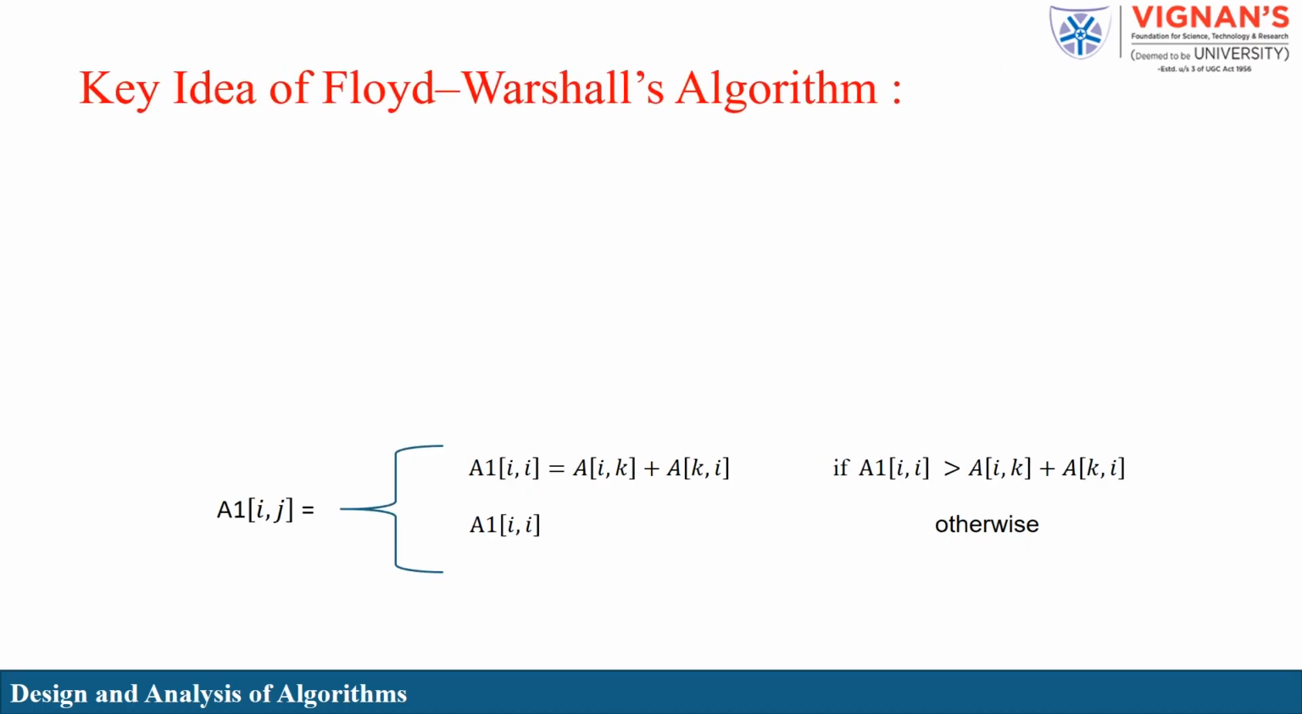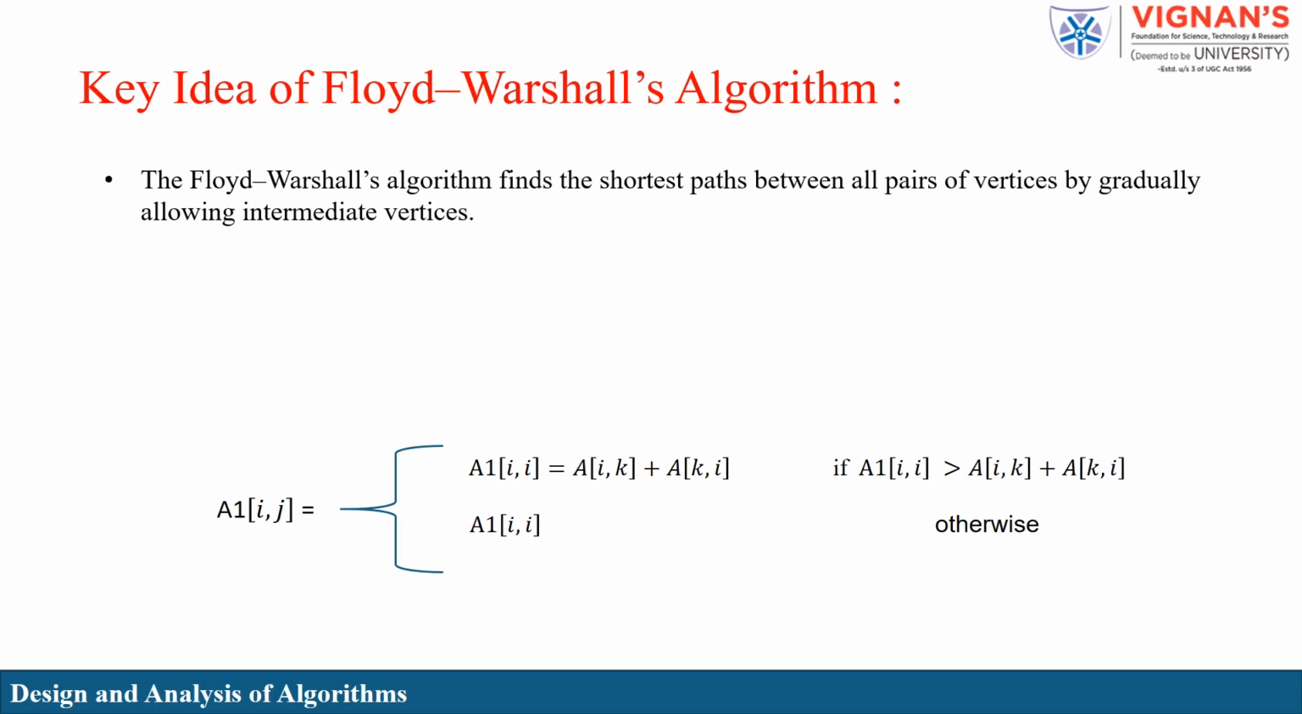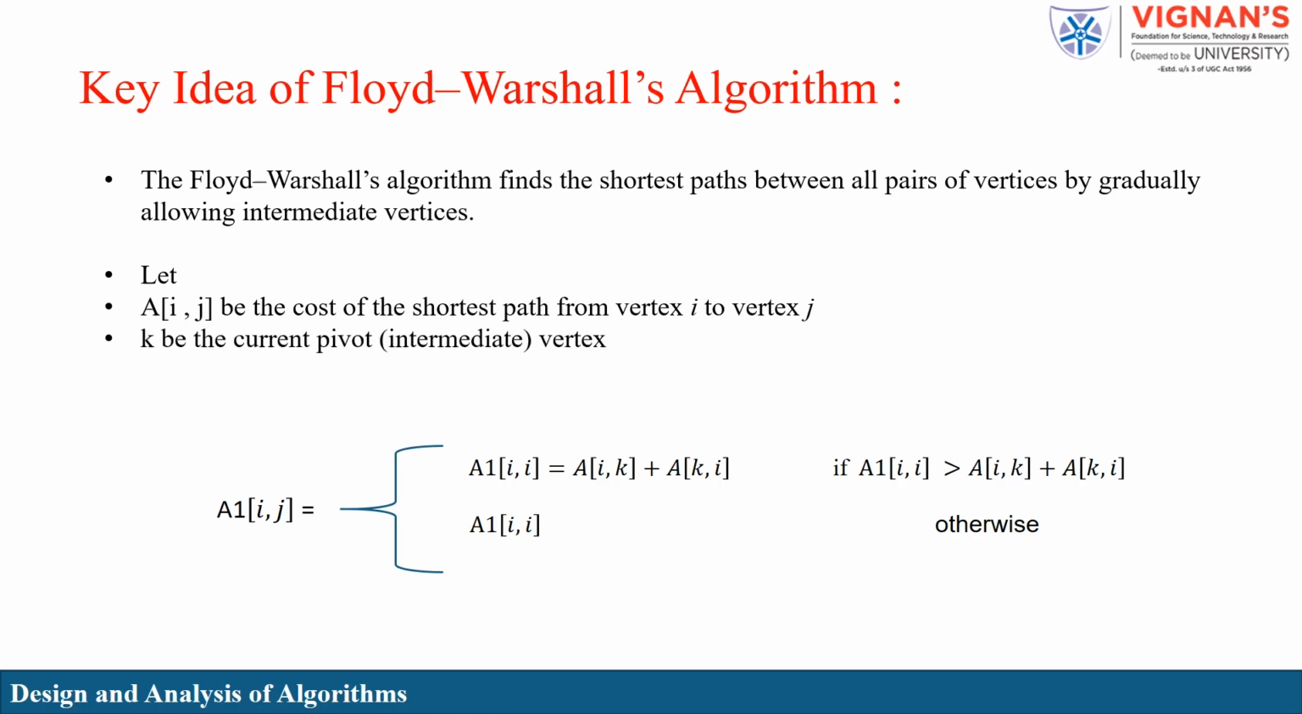Key idea of Floyd-Warshall algorithm. The Floyd-Warshall algorithm finds the shortest paths between all pairs of vertices by gradually allowing intermediate vertices. Let A(i, j) be the cost of the shortest path from vertex i to vertex j, and k be the current pivot, intermediate, vertex.